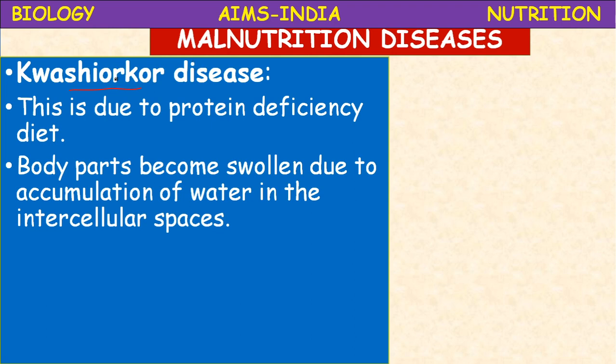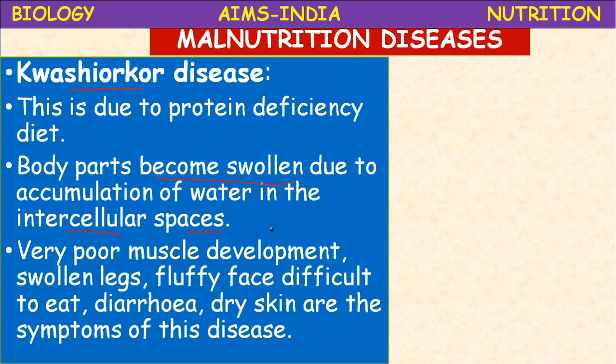Then what are the symptoms? The body parts become swollen, somewhat bulged, due to accumulation of water in the intercellular spaces. Okay, the space present between the cells is filled with water. Very poor muscle development, because the building blocks of the body are proteins.